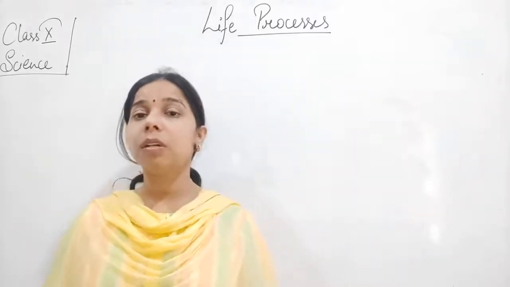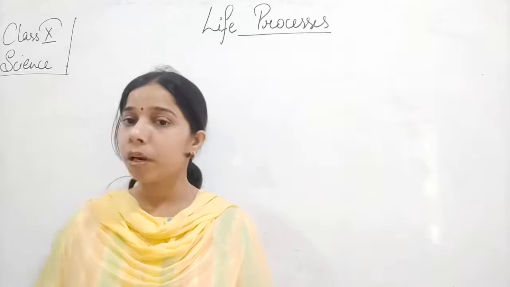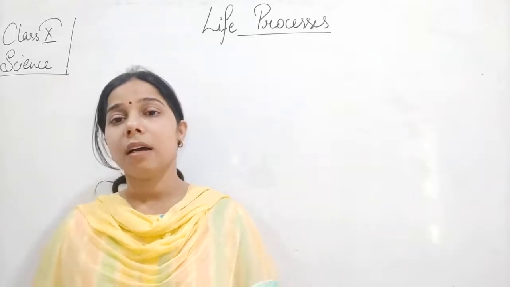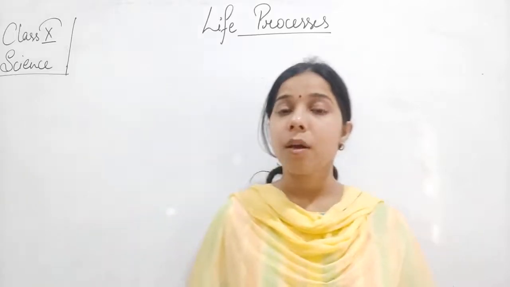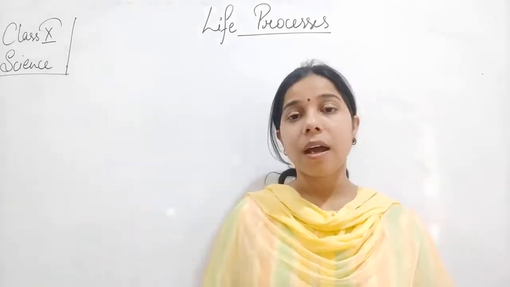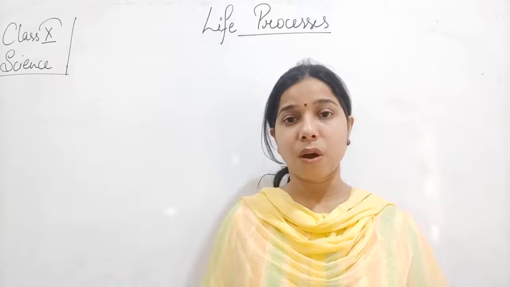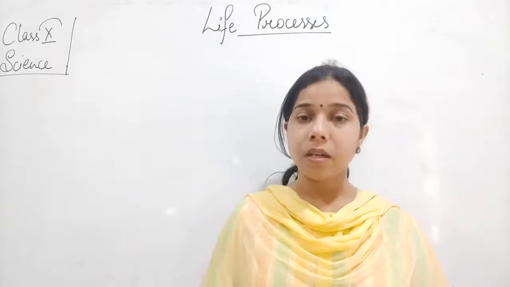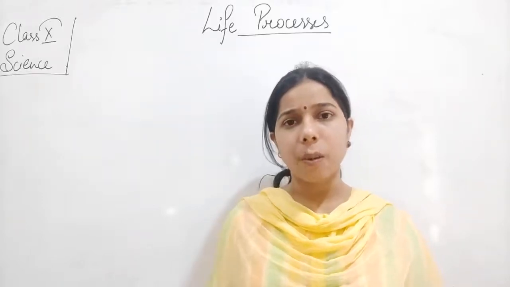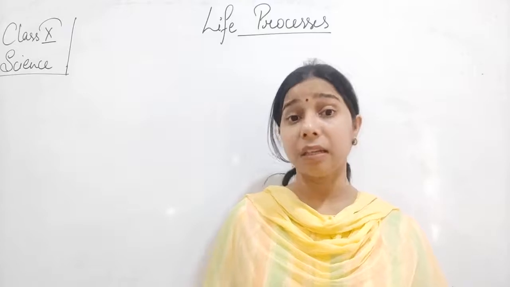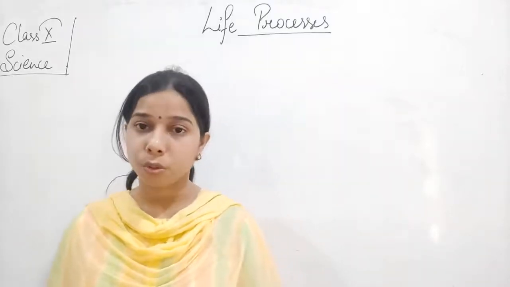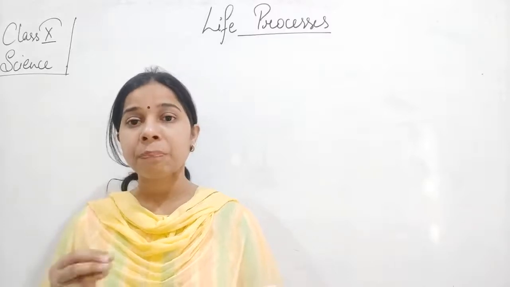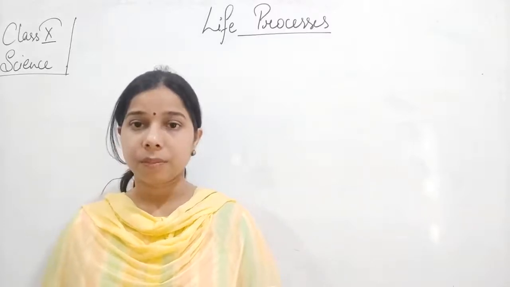If we talk about copper, copper undergoes corrosion, reacting with carbon dioxide, water and oxygen, and finally forms copper carbonate, which we call basic copper carbonate, and that is green in color. The formula of basic copper carbonate is CuCO3.Cu(OH)2.